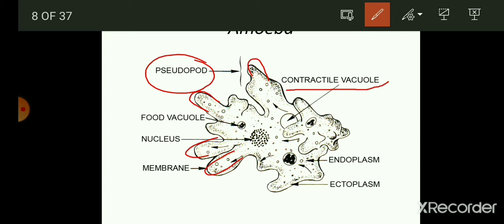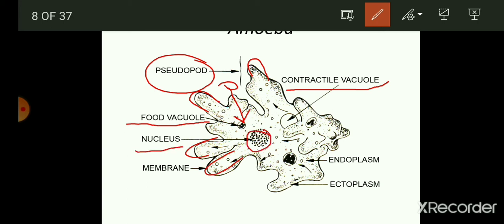Vacuoles are spaces present in the cell, and these are used in movement or in keeping things inside them. Thereafter it has food vacuoles. As you can see in the image, the food that this amoeba engulfs goes inside the food vacuoles, and here the digestive juice is secreted and the digestion process proceeds. Thereafter you can see there is a nucleus.